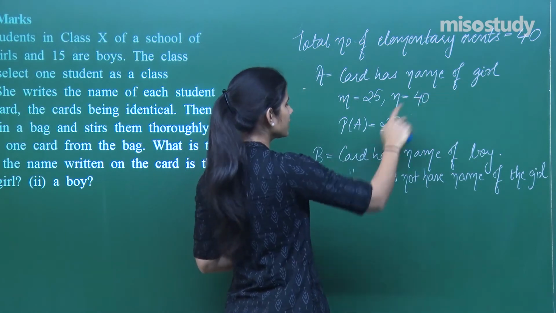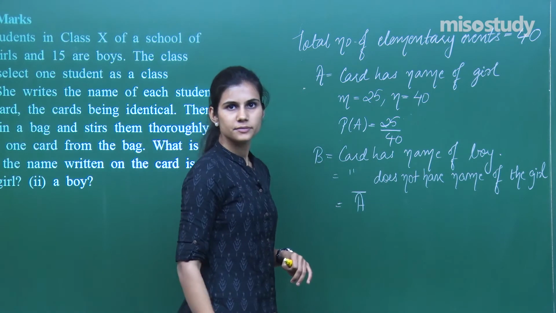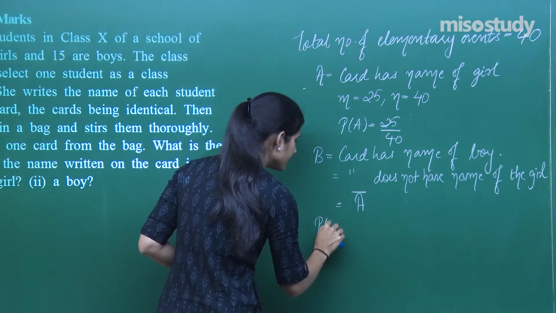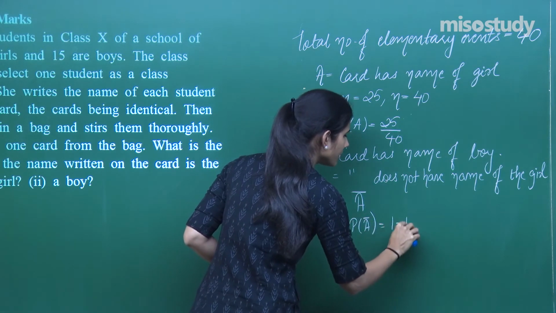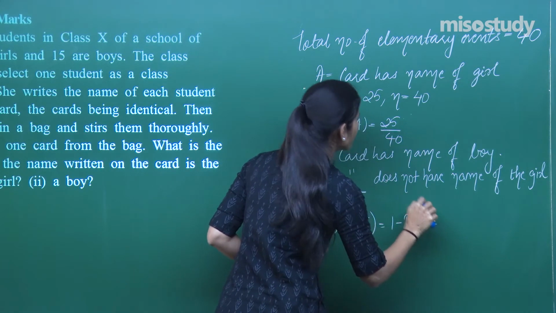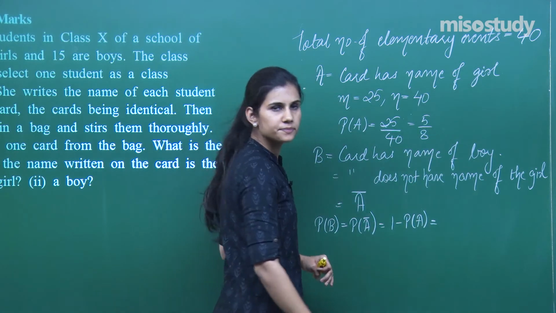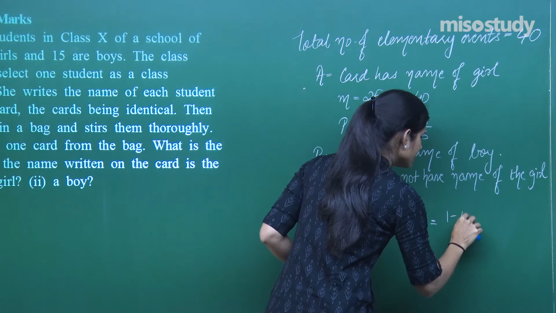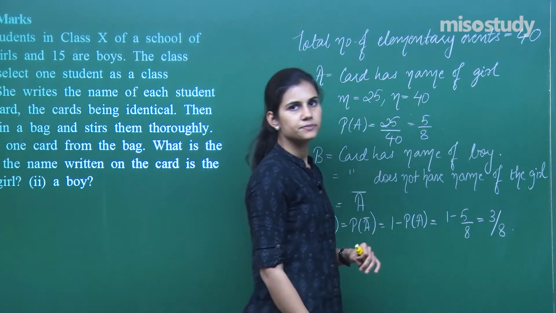Card has the name of the girl, card does not have the name of the girl, that means this is A bar. If I have to find the probability of B, that means I have to find the probability of A bar, which is 1 minus probability of A. Probability of A is 25 upon 40, which is 5 upon 8. This is 1 minus 5 upon 8, which is 3 upon 8.